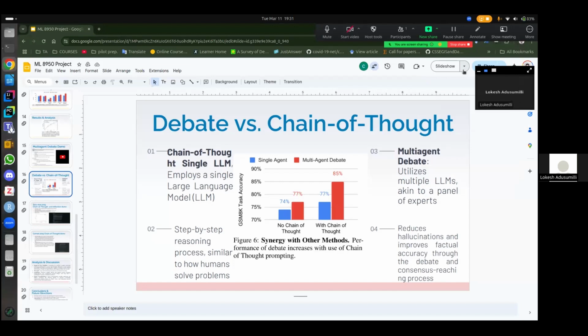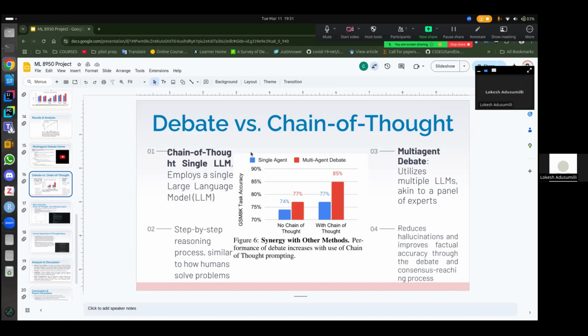Thank you, Shaan. Now I'm going to go over debate versus the chain of thought approaches that were discussed in the paper. And in a bit, we're going to go over the demos. So by definition, chain of thought models are employed by a single large language model, where they are used to infer a step-by-step reasoning process similar to how humans solve problems. So it's much more similar to human reasoning, apparently.